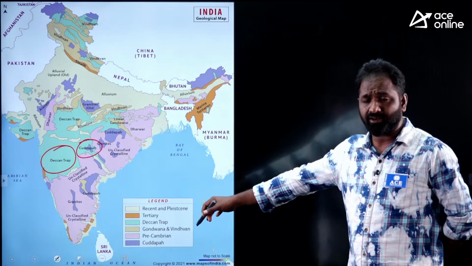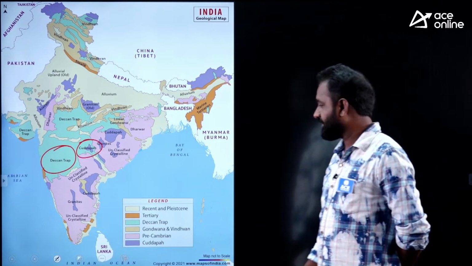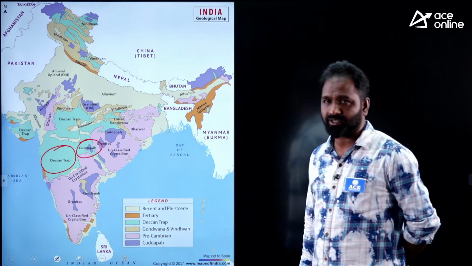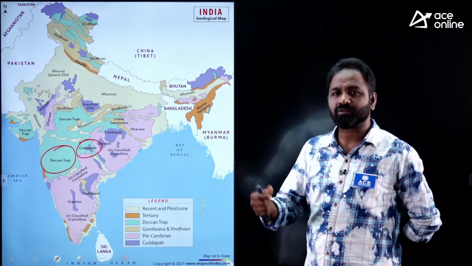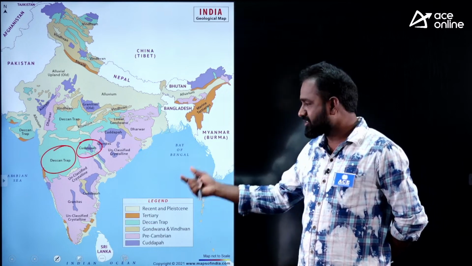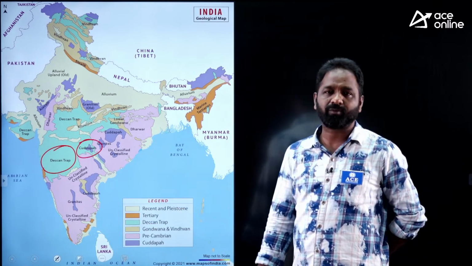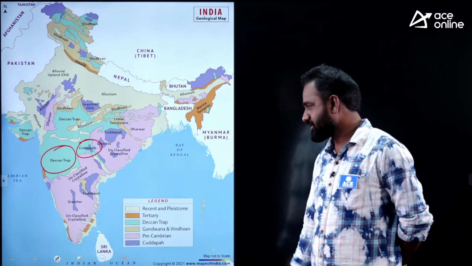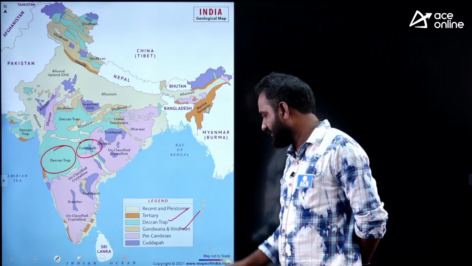I am not explaining in detail here, I am just giving advice to you, because this is one of the repeated questions. For example, in the Gondwana system, you can see the coal deposits. Every rock system has a specialty, and every rock system has an origin. For example, Deccan Trap. Why was Deccan Trap created? Because of volcanic eruption. Like that, there is a chance to ask questions. So what is Deccan Trap? What is the Gondwana system and the Vindhya system?